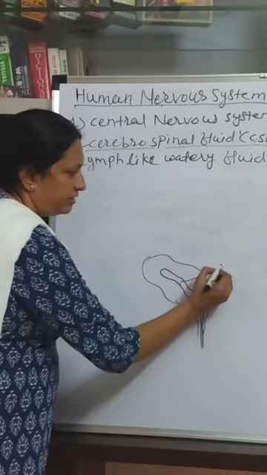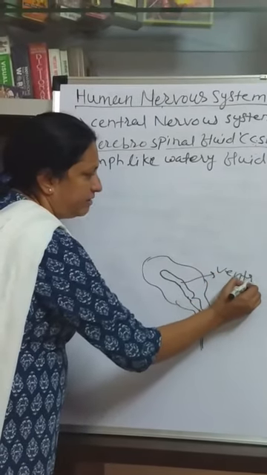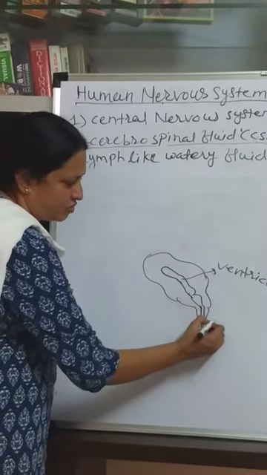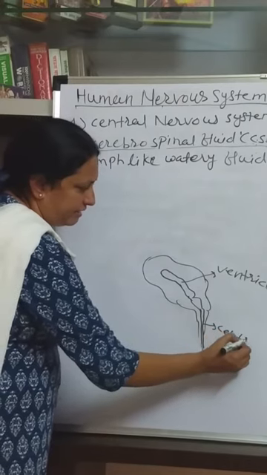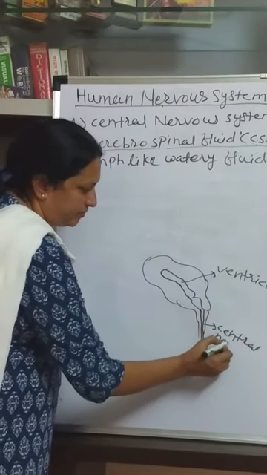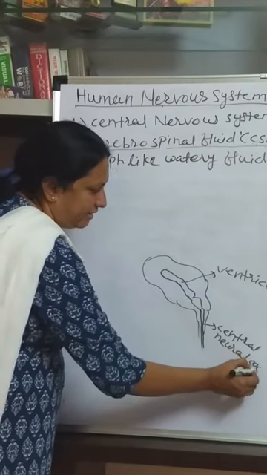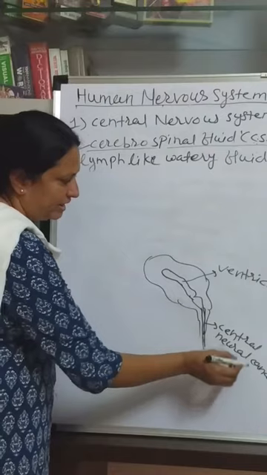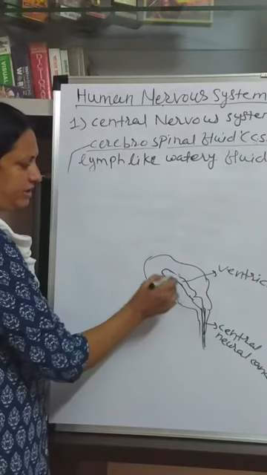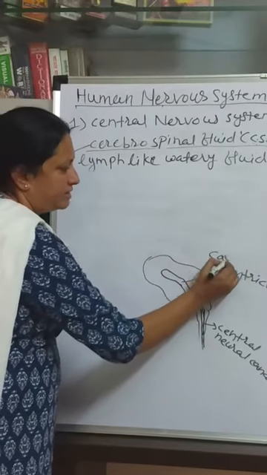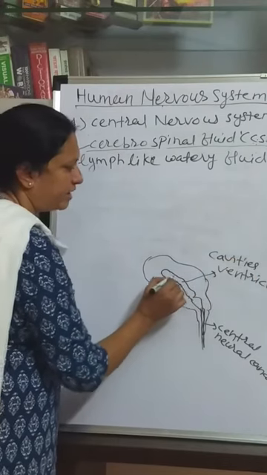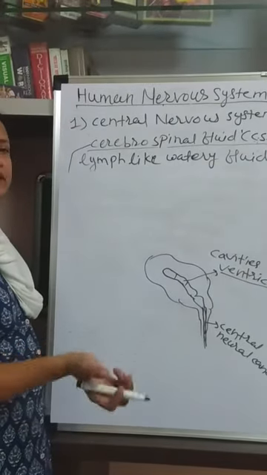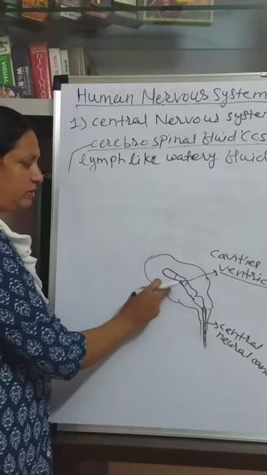This cavity is called a ventricle, and in the spinal cord it is called the central or neural canal. In the spinal cord this space is called the neural canal, and in the brain these cavities are called the ventricles. There are 4 ventricles inside the brain. So the human brain is hollow.